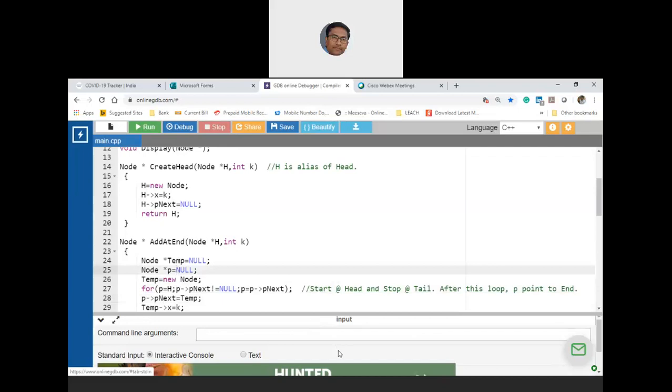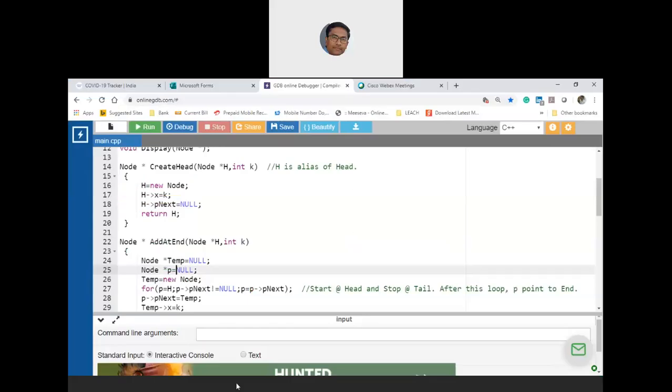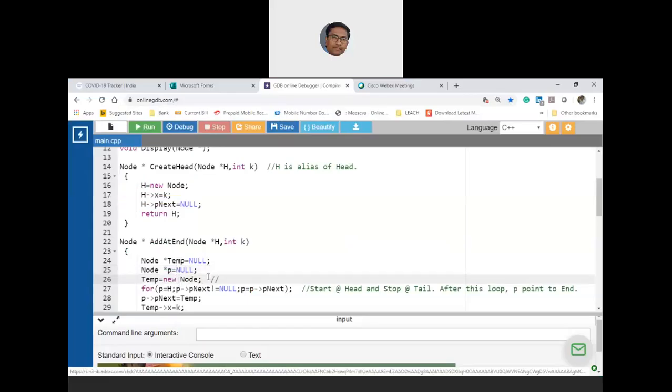See, P is 145. P arrow P next, which was null, has to be temp. What is temp? 365. Here temp is 365. In our example, temp is 365. Following? I'm assuming temp is 365.